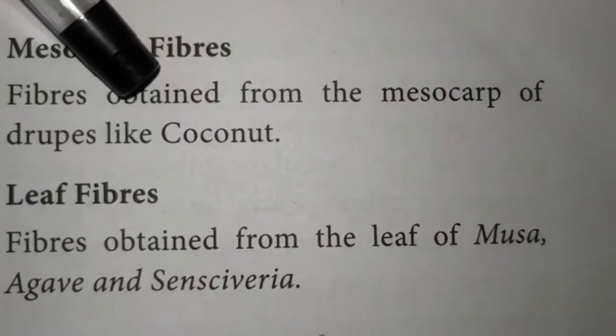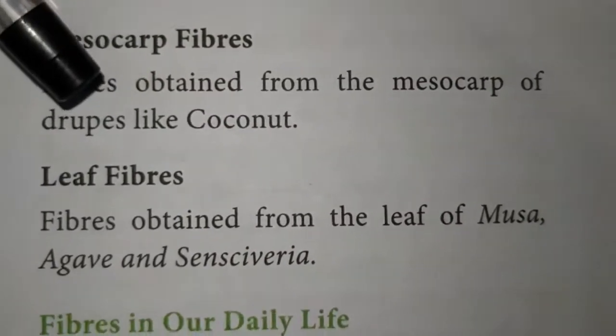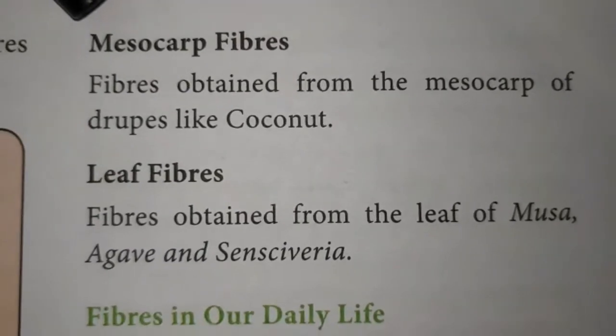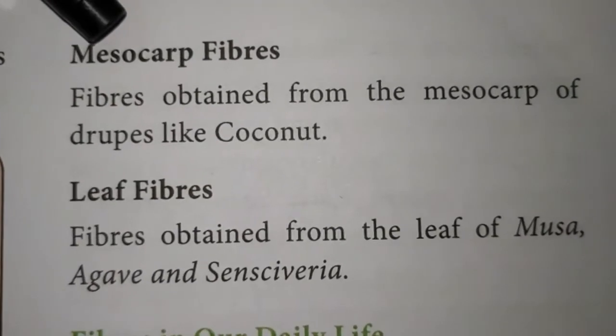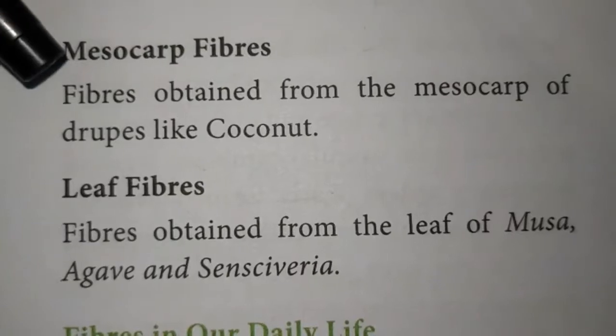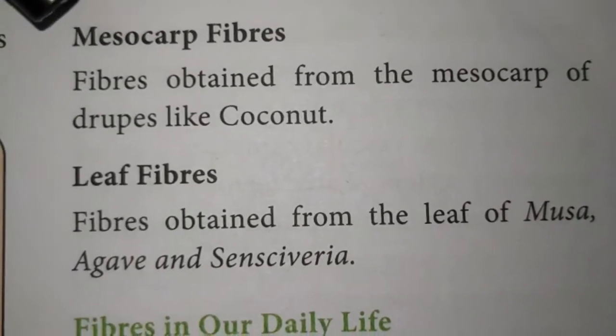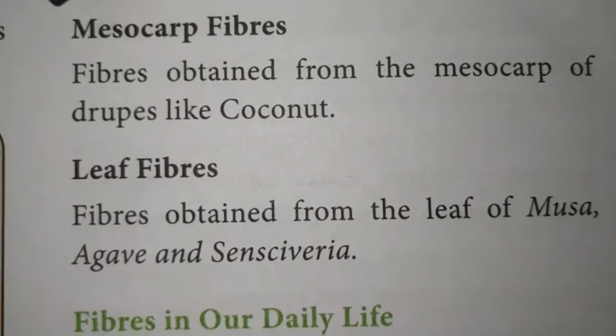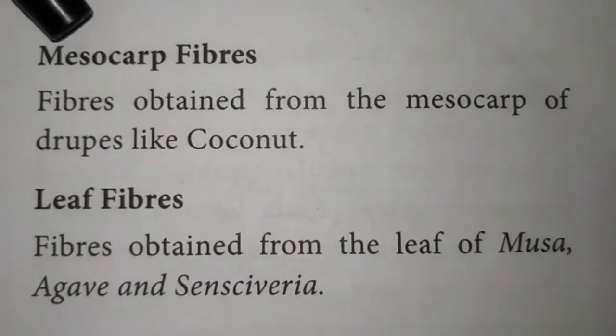They have fibers. In the coconut, the middle part of the fruit is fibrous in nature. Such fibers are called mesocarp fibers. They are used for making ropes. So what is meant by mesocarp fiber? The mesocarp of the fruit has a fiber. Such fibers are called mesocarp fibers.